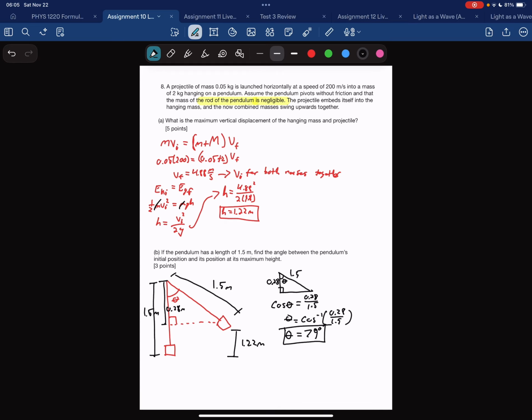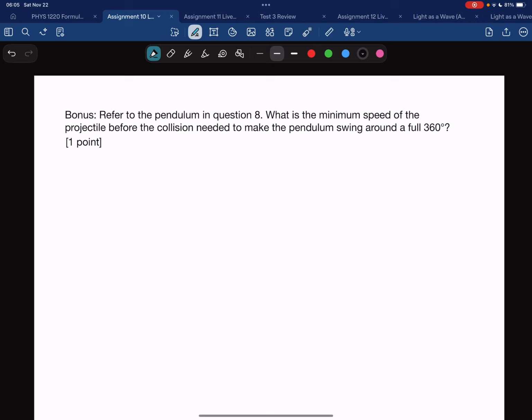The reason why I said the rod of the pendulum is for the bonus question. It does matter. If instead this was a string, you would have to make a couple of different other assumptions, and it actually does become more complicated because then you have to account for the tension in the rope. But because this is a rigid rod, we don't have to account for that when it comes to this bonus question here.